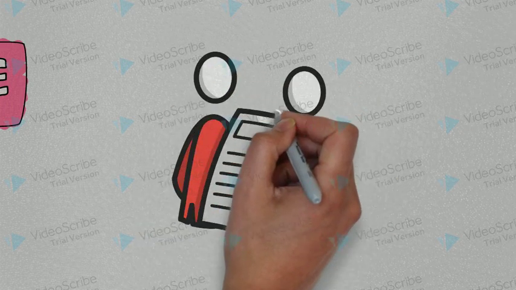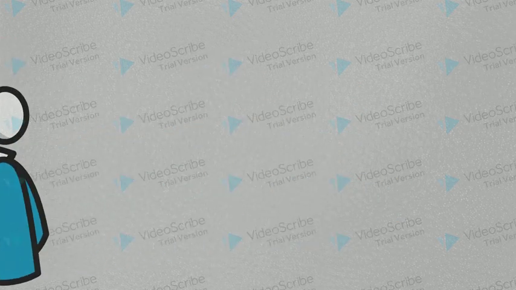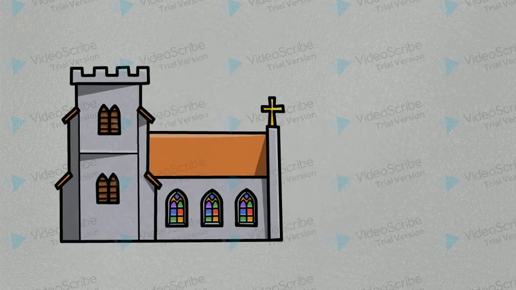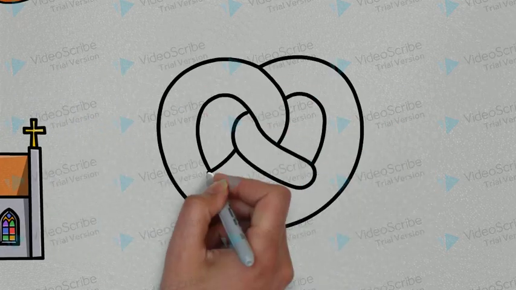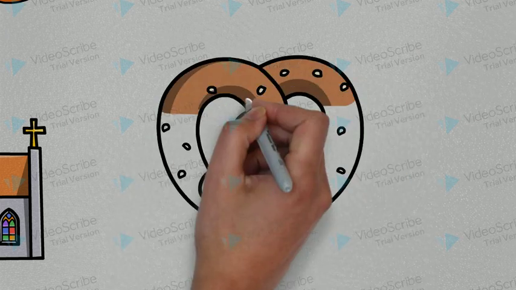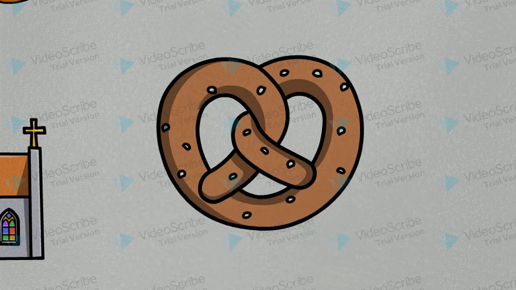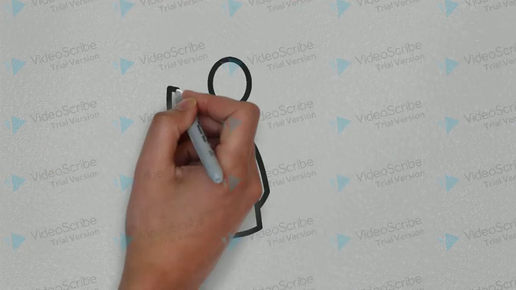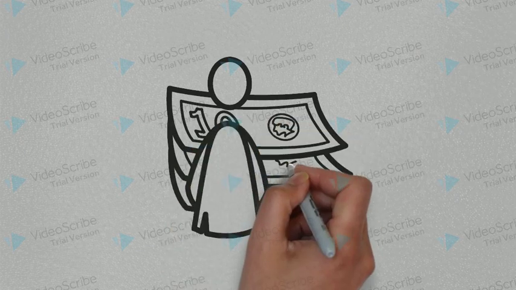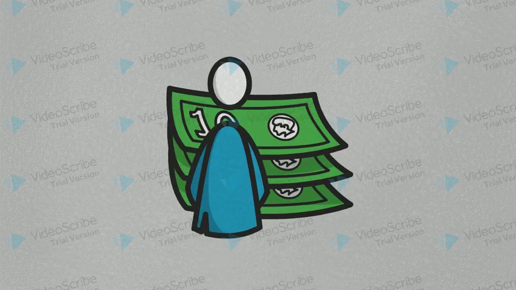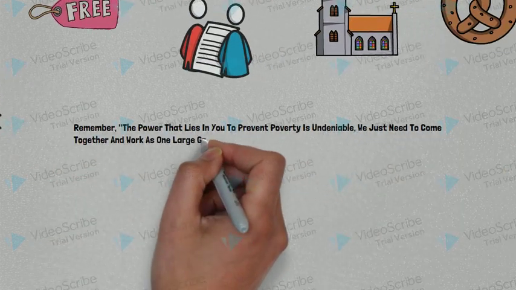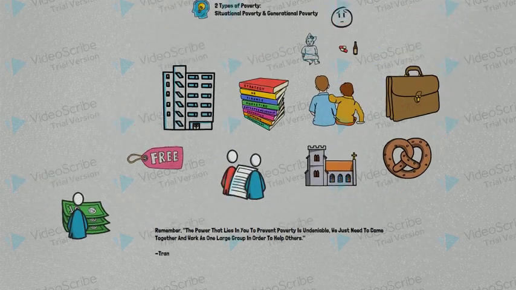Another major aspect of getting out of poverty is finding a job, preferably a stable one. Even simple jobs such as working at a church, Auntie Anne's Pretzels, and easy part-time jobs can work for the time being. But eventually you will need to find a job that seems fit for you. A full-time job means stable income, and stable income is the best thing for incoming bills and finding a place to live. The power that lies in you to prevent poverty is undeniable. We just need to come together and work as one large group in order to help others.